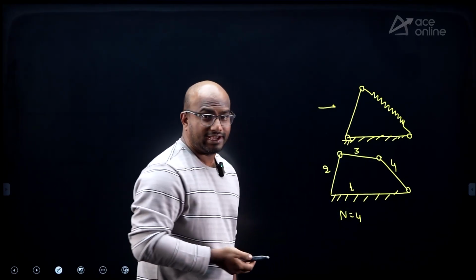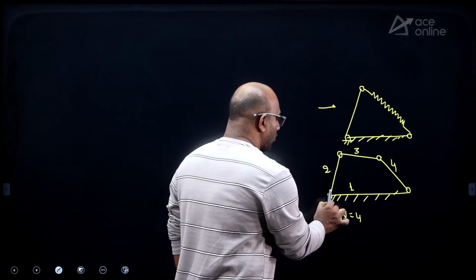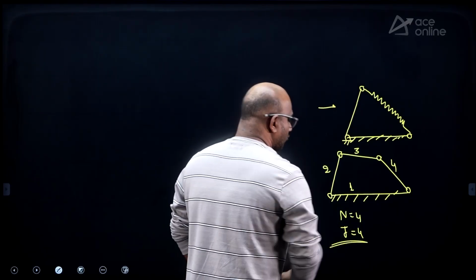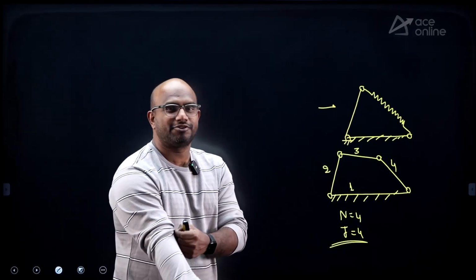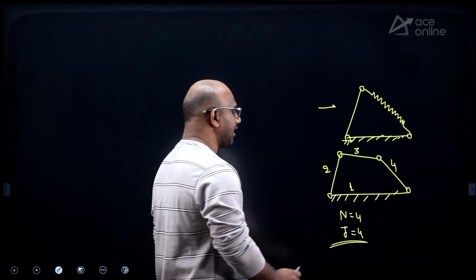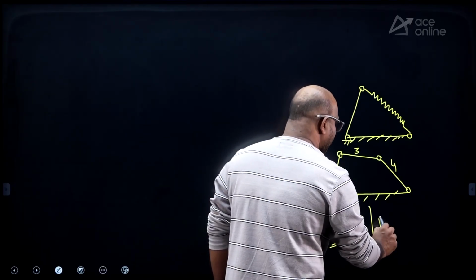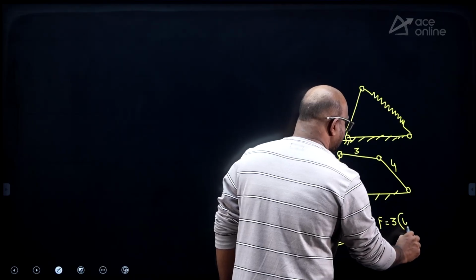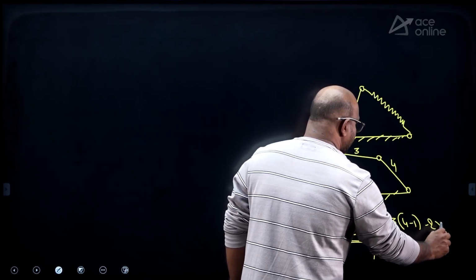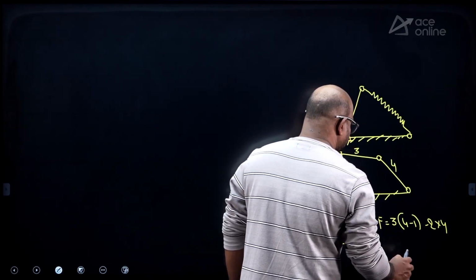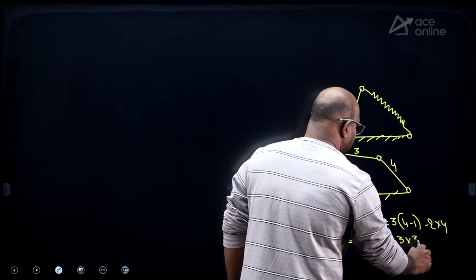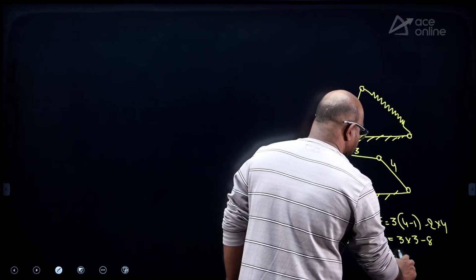Number of joints, how many? 4 joints. 1, 2, 3, 4. Number of joints also equal to 4. Number of links equal to 4, number of joints equal to 4. Then how much am I going to get? F equal to 3 into (n minus 1) minus 2 into 4. So 3 into 3 minus 8, answer equal to how much?